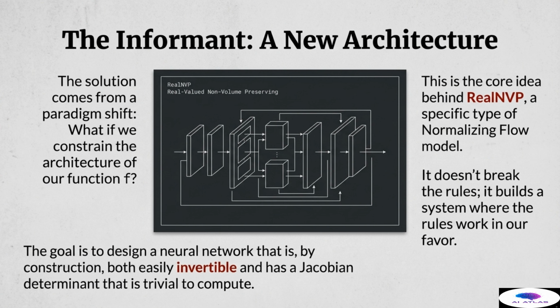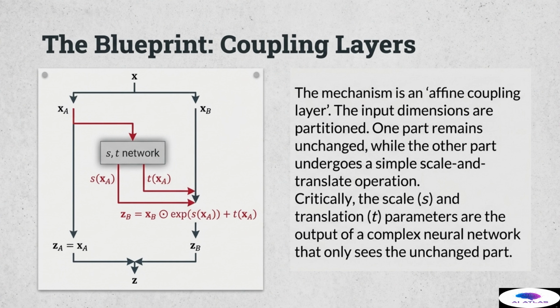Instead of using an arbitrary, complex function f, what if we impose specific, rigid constraints on the architecture of our neural network? Our goal becomes the construction of a network that is, by its very design, guaranteed to be easily invertible, and, simultaneously, guaranteed to have a Jacobian determinant that is computationally trivial to calculate. By sacrificing some architectural freedom, we gain mathematical certainty and computational tractability, thus solving the O of n cubed complexity problem entirely. The core building block of the RealNVP architecture is called the affine coupling layer, and this mechanism is the centerpiece of our blueprint.